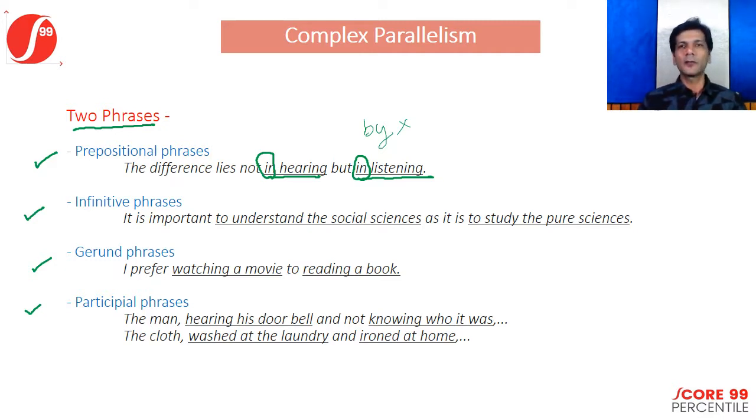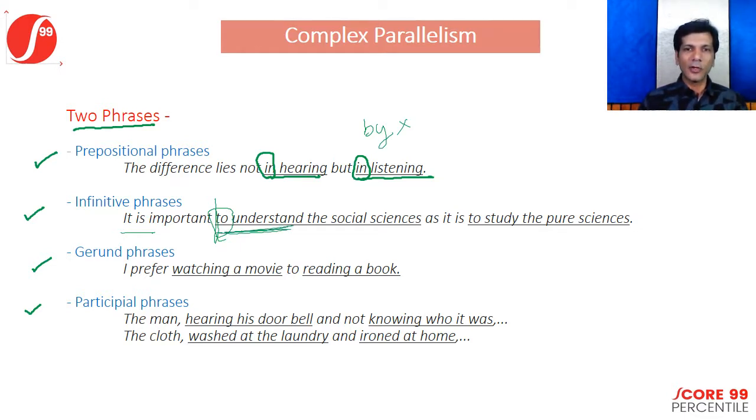If you look at infinitive phrases, they usually use 'to' before them. So this says it is important to understand the social sciences as it is to study the pure sciences. Now, 'it is important' is your first part. Then comes your second part. It is important to do what? To understand social sciences. Now, 'to understand' is the structure in the first part.